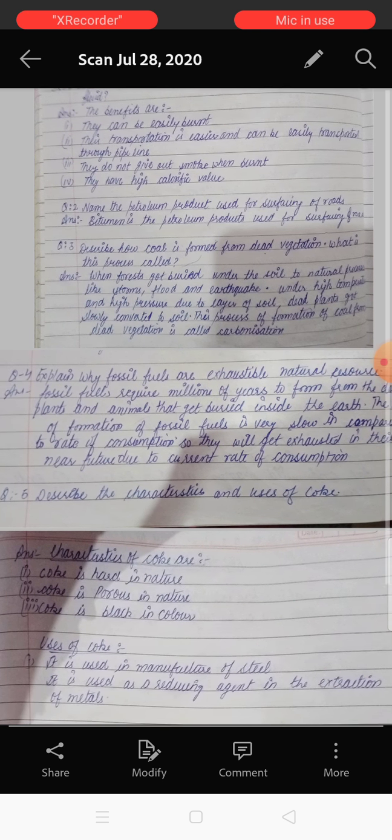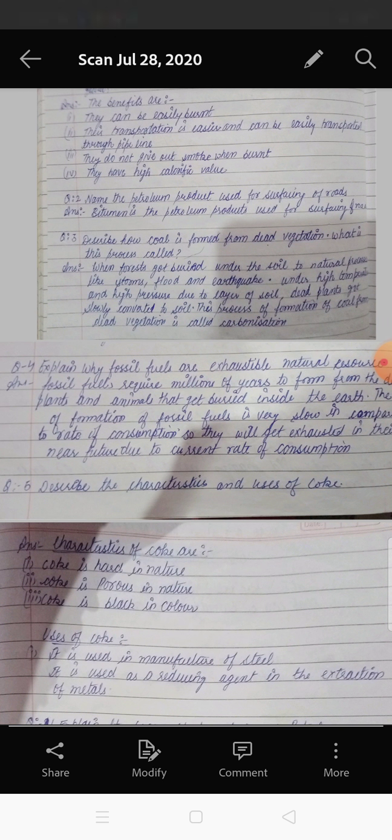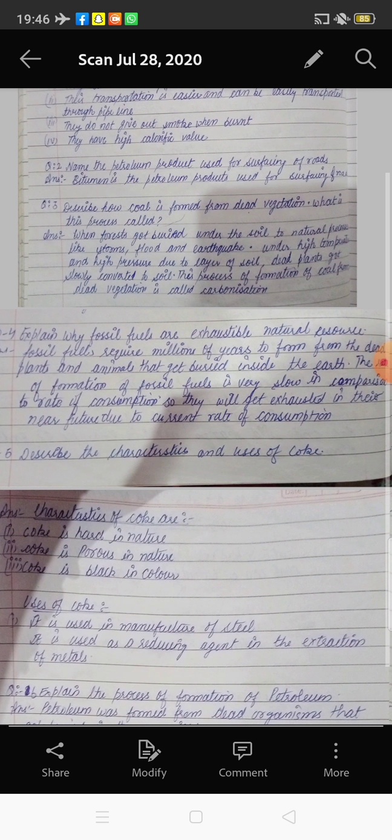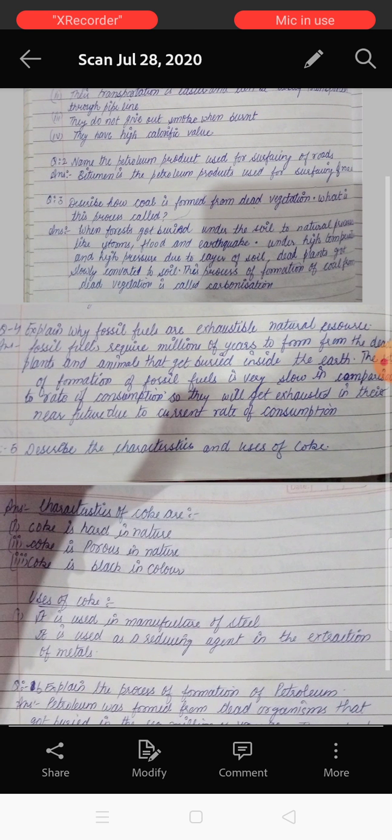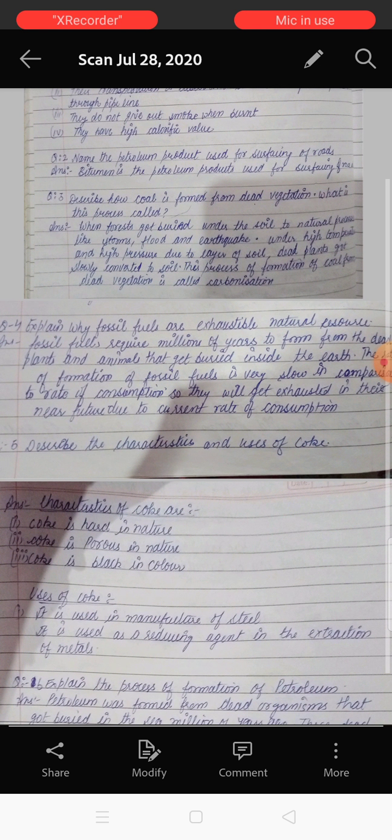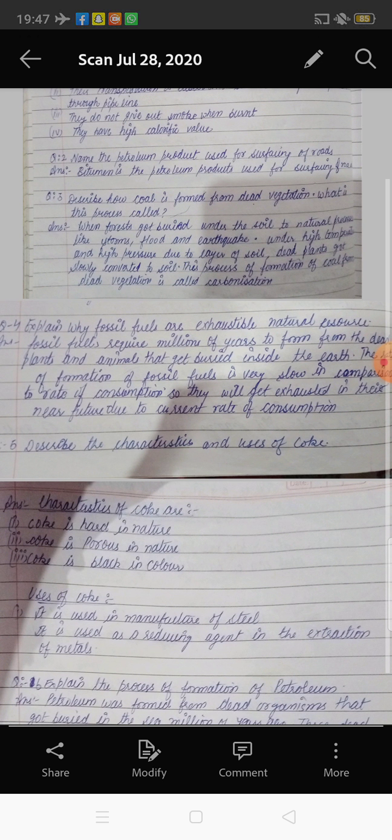Now your next question is: explain why fossil fuels are an exhaustible natural resource. What do you mean by exhaustible? It means resources which are not present in unlimited amounts, they are limited, and they can be finished in the future. So here you have a question: why are fossil fuels known as exhaustible natural resources?